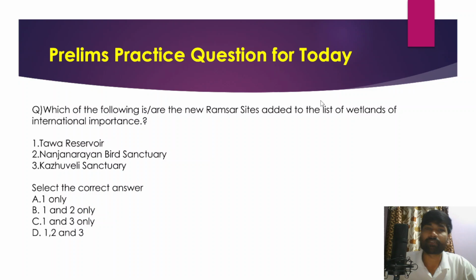And today we also have another very important prelims practice question, which we have already discussed. Which of the following are the new Ramsar sites added to the list of wetlands of international importance? The wetlands are Tawa Reservoir, Nanjanarayan Bird Sanctuary, and third, Kujaveli Sanctuary. Select the correct answer from the options given below. You need to answer this question in the comment section, and I will provide the correct answer in tomorrow's class.